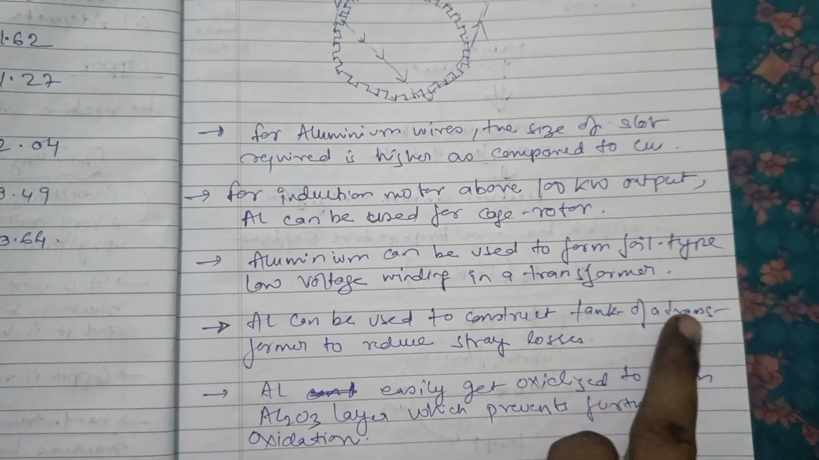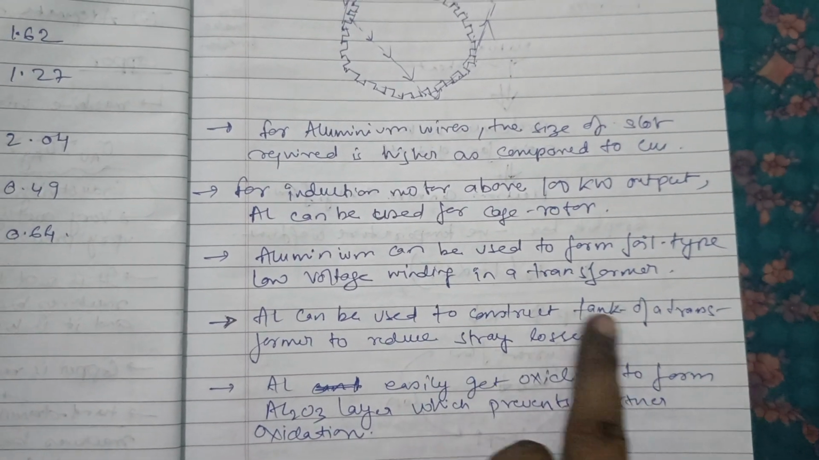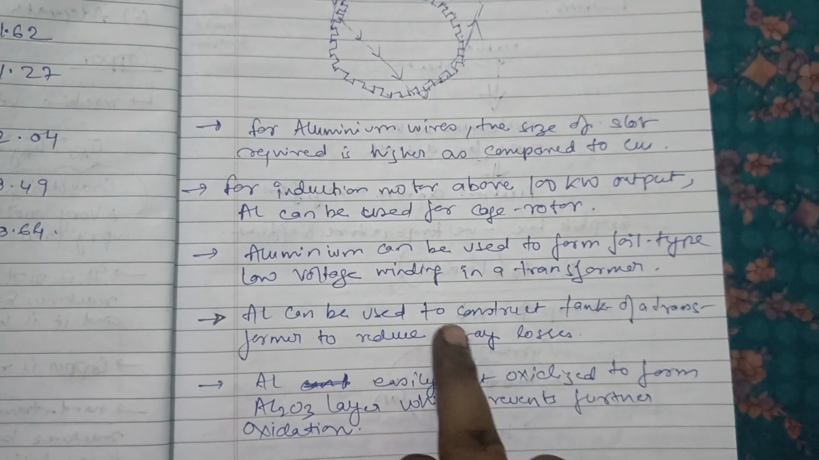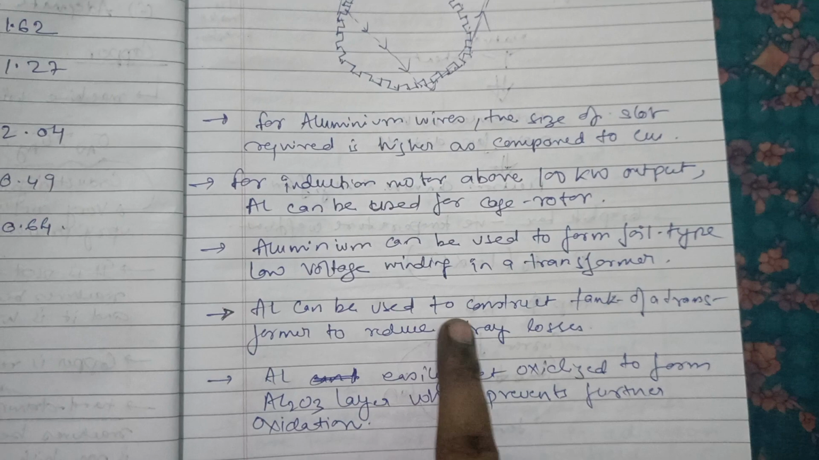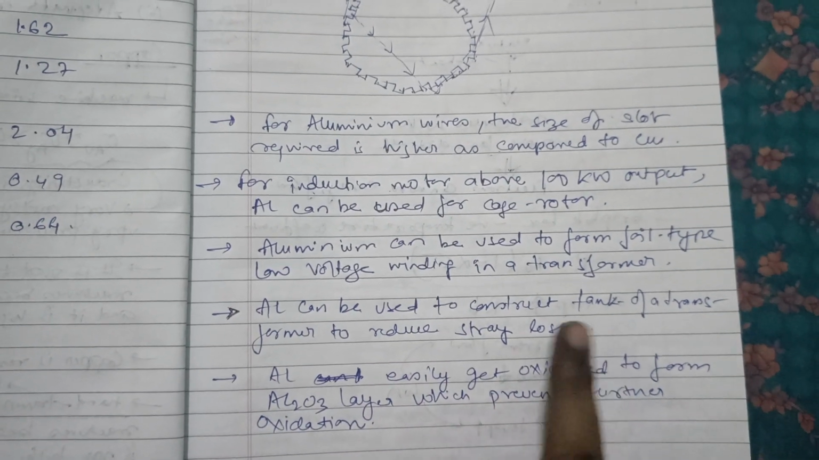Aluminum can be used to construct the tank of a transformer to reduce stray losses. This is a very important point.